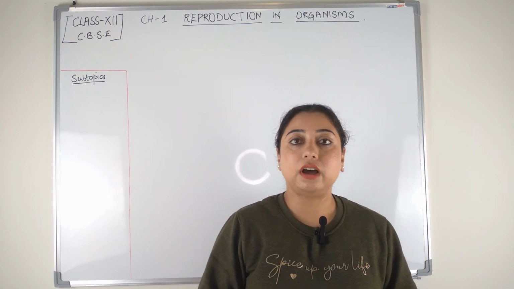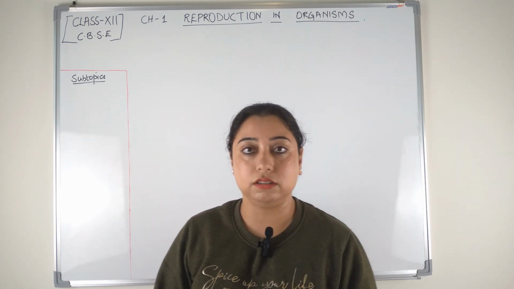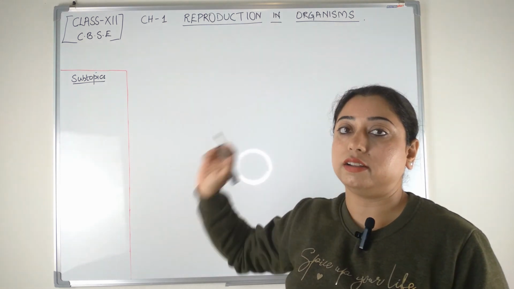In today's video, I'm going to discuss with you all chapter number 1 of class 12th biology CBSE curriculum, that is reproduction in organism.